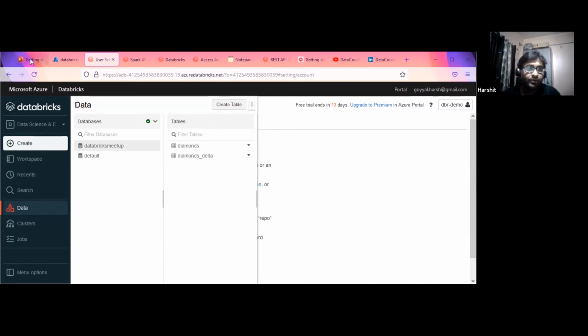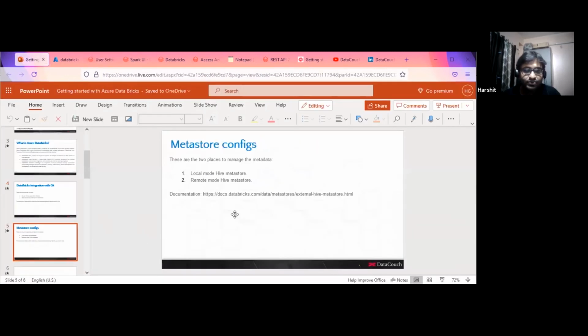So if I go to the presentation again, this is the metastore configuration. There is documentation available; we can use the external Hive metastore. I have worked on multiple environments. In one environment, we don't need this external Hive metastore configuration. But in another environment, because of the policy from my enterprise, from my company, I won't be able to use it as it is offered by default. That is what we have to take care of with respect to enterprise level configurations.